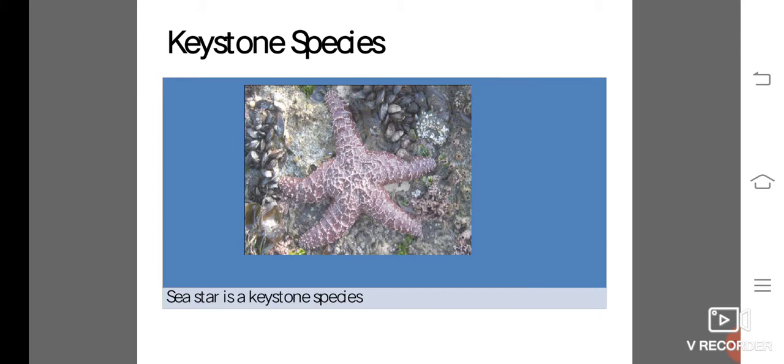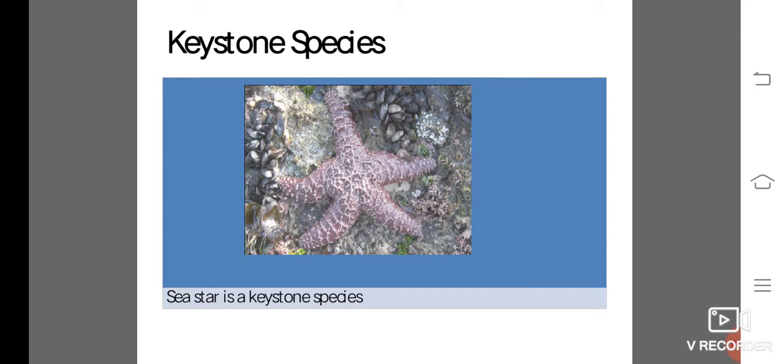Studies have shown that when this organism is removed from communities, populations of their natural prey increase, completely altering the species composition and reducing biodiversity.